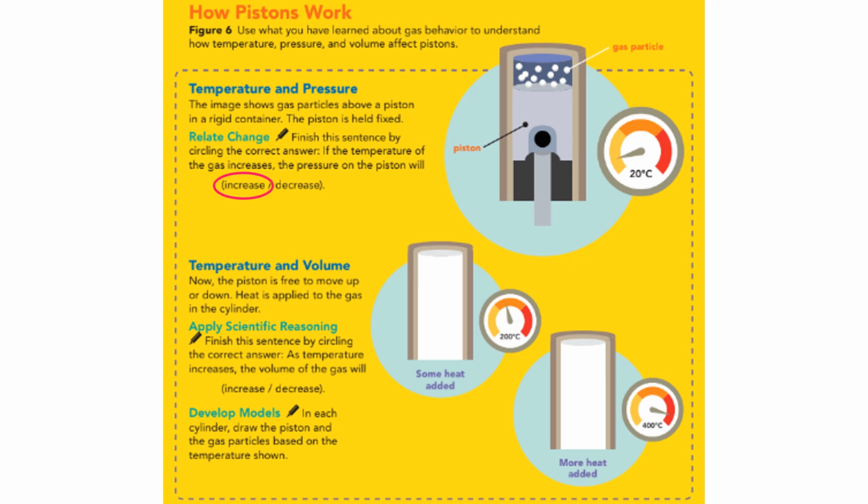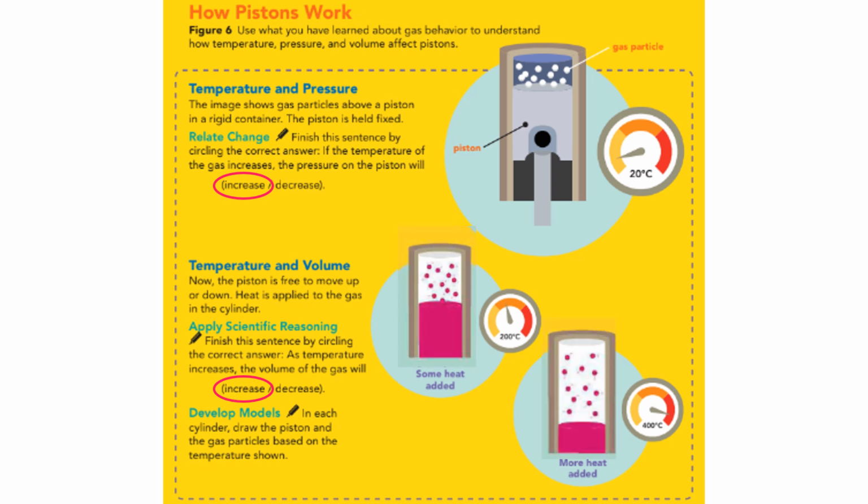Temperature and volume. Now the piston is free to move up or down. Heat is applied to the gas in the cylinder. Finish the sentence by circling the correct answer. As temperature increases, the volume of the gas will also increase. Let's try that again. In each cylinder, draw the piston and the gas particles based on the temperature shown. So some heat added here in the first, and then more heat added. They're going to look each respectively like this. So you should draw something similar in your textbook.